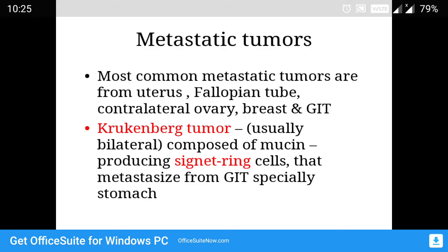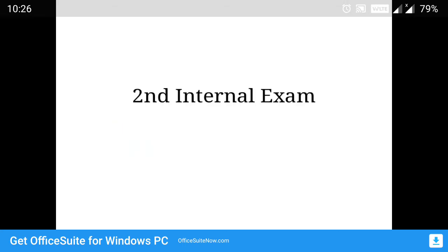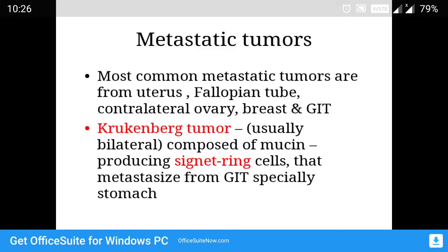Then coming to metastatic tumors. In metastatic tumors, Krukenberg's tumor is important. Krukenberg's tumor is a tumor of the ovary produced by signet ring cells. Usually it is a secondary tumor arising from metastasis from the GIT, most commonly the stomach. Microscopically it shows signet ring cells, that means cells with the nucleus pushed to the periphery and most of the cytoplasm clear. That is called Krukenberg's tumor.